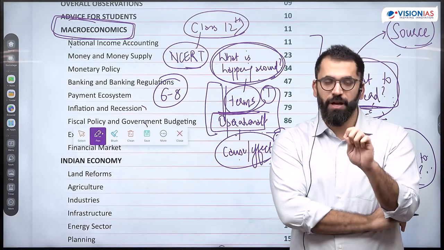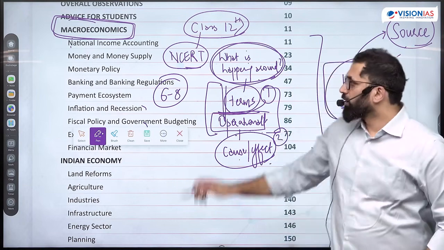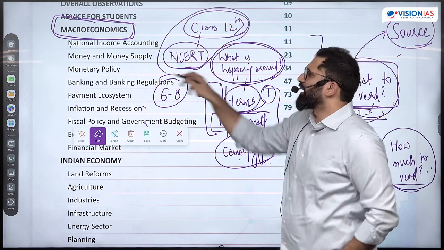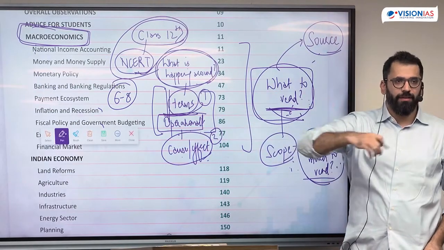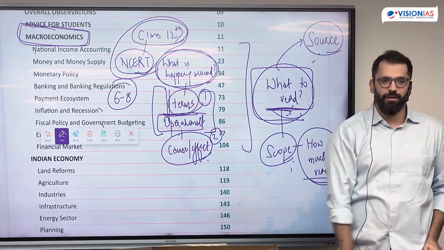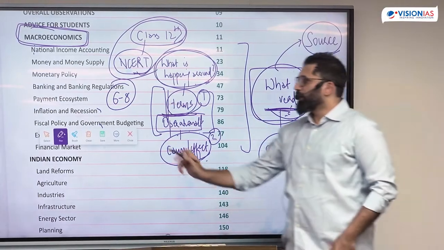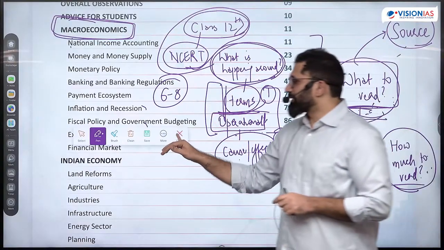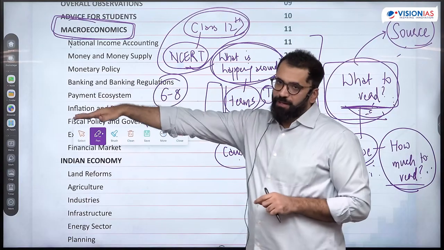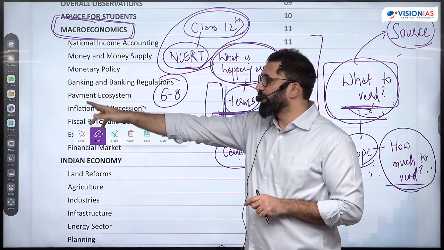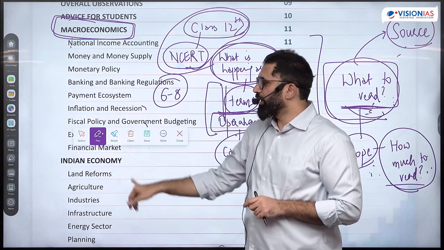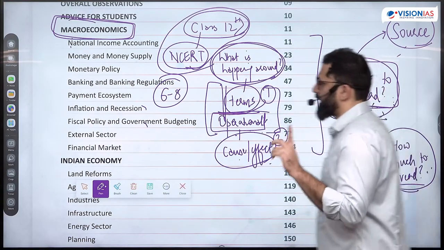But the focus should be on understanding, doing it from class 12th NCERT, and also if you are getting support from coaching, then the same thing will be there. NCERT is much easier to understand once you do it in the class. Now this is one part of the paper. The second part we'll discuss each and every part of macroeconomics, whether it is GDP, money including monetary policy, inflation, the banking system. So in macroeconomics there are 4 broader parts.